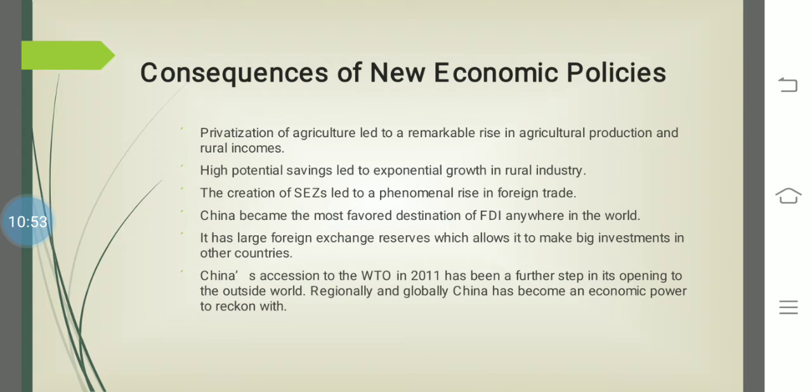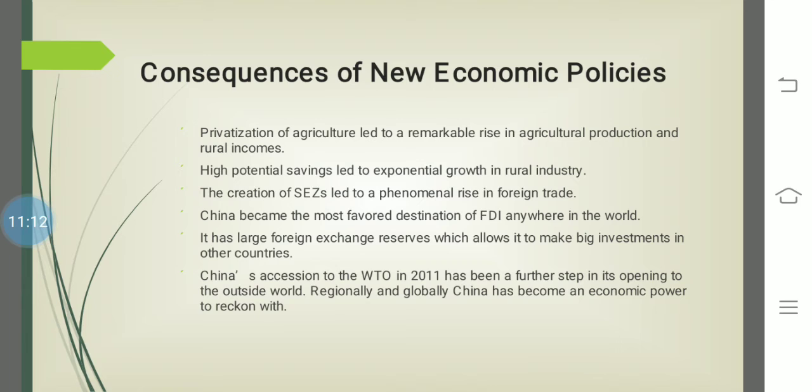Okay, and there was high potential saving that led to an exponential growth. They were also having industries in the rural areas as well. So whatever was being produced in agriculture, they were investing in the rural industries, and it became one of the most favored destinations for FDI. I've already discussed what is FDI in the class.